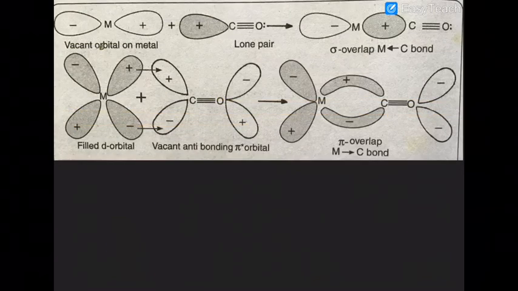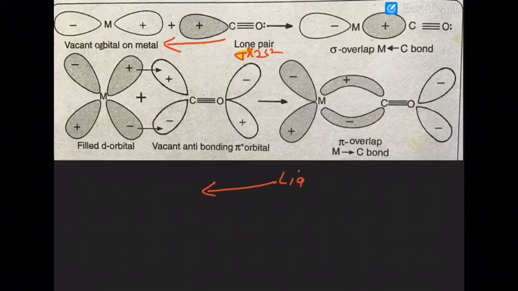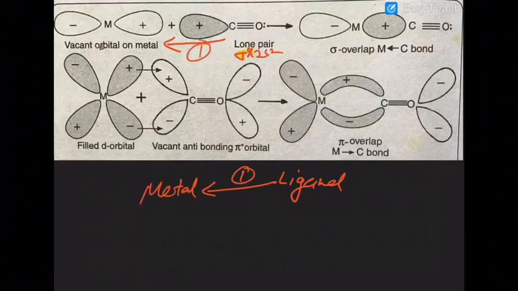So what you will observe, that lone pair, that is sigma star 2s2, I am repeating once more. The lone pair present on the carbon goes to the vacant orbitals of the metal. So there is a ligand to metal bond. That is the first bond.